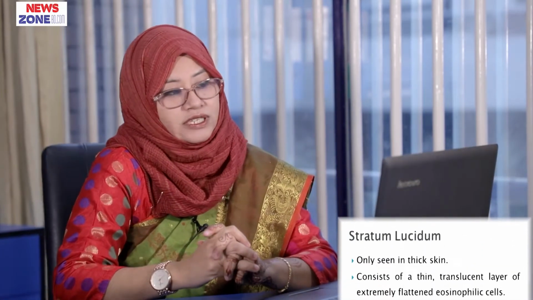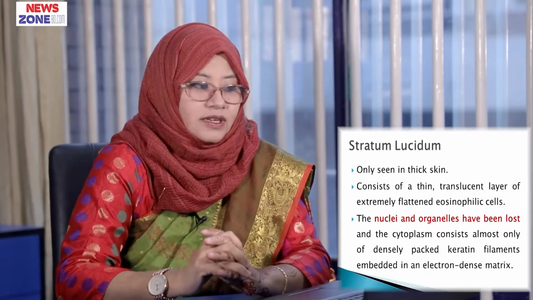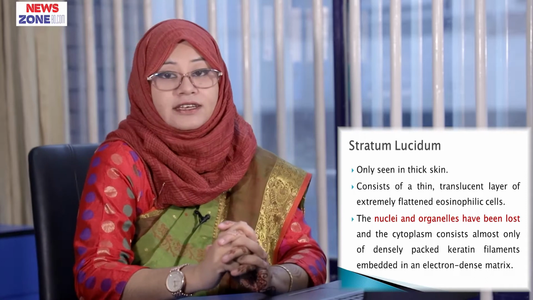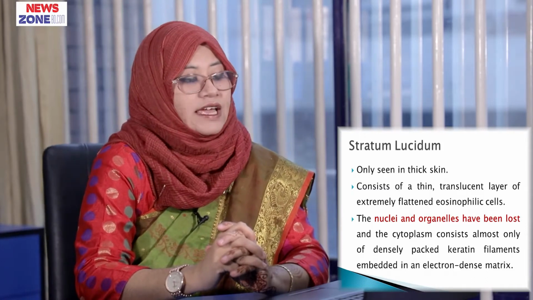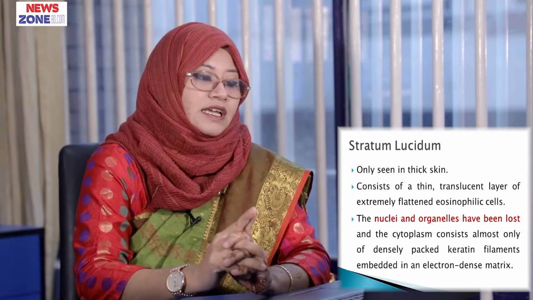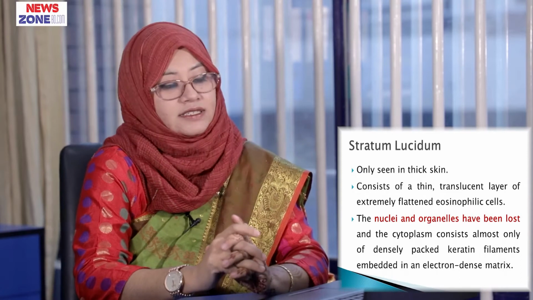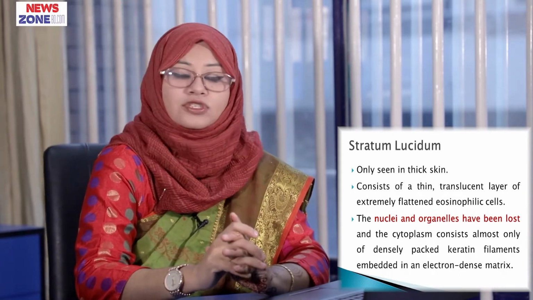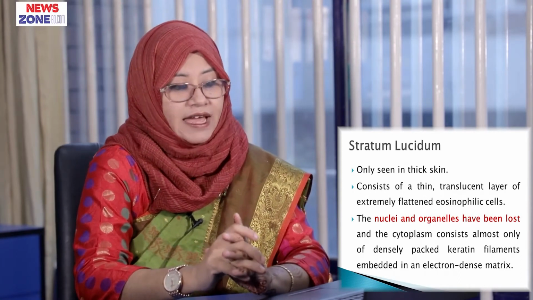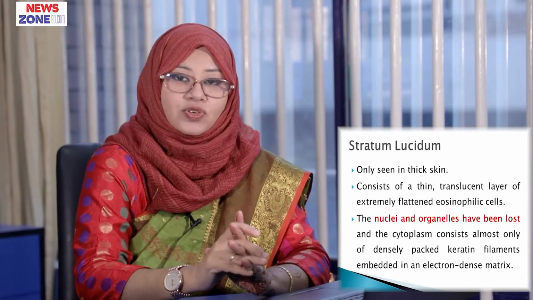Now, stratum lucidum. It is only seen in thick skin, consists of a thin translucent layer of extremely flattened eosinophilic cells. The nuclei and organelles have been lost and the cytoplasm consists almost only of densely packed keratin filaments embedded in an electron dense matrix.